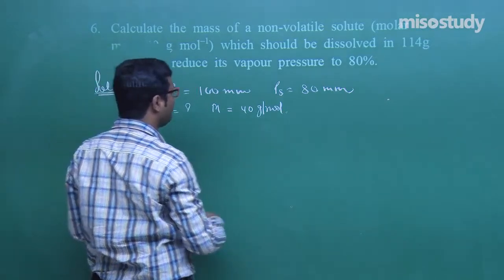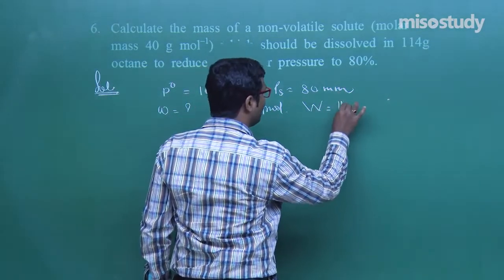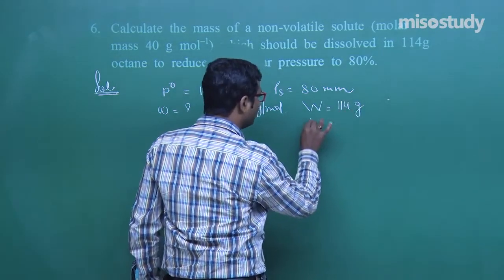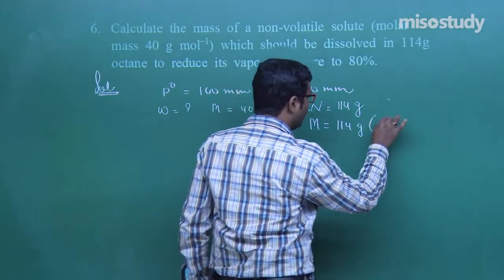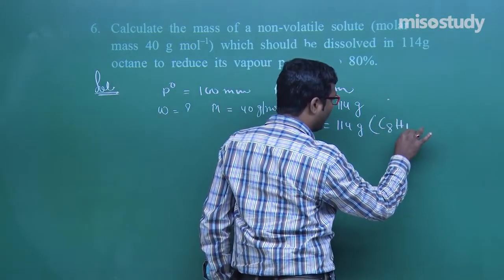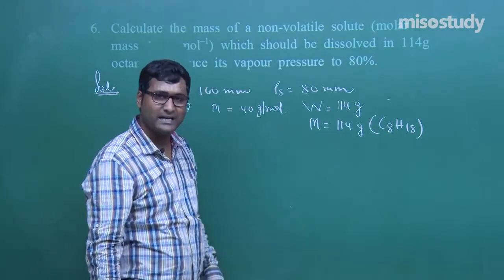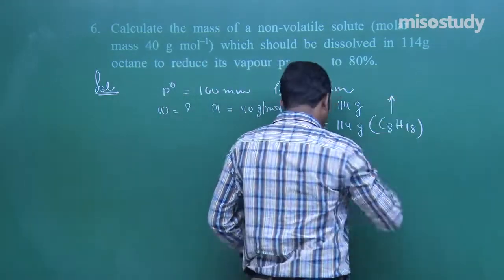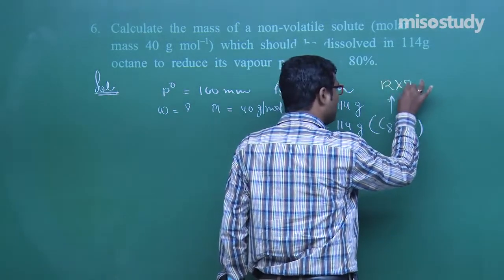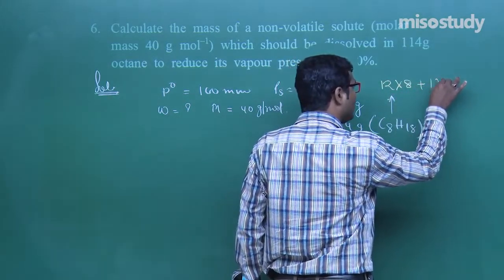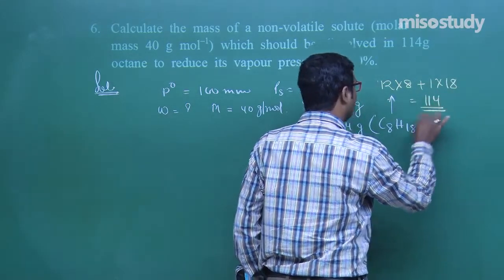And what is given here? The given mass of solvent is 114 gram. What is the molar mass of solvent? It is also 114 gram, because there is octane. Octane has formula C8H18. That means 12 into 8 plus 1 into 18. After adding, we get 114.